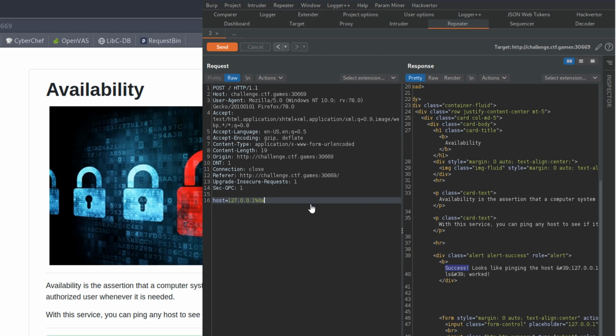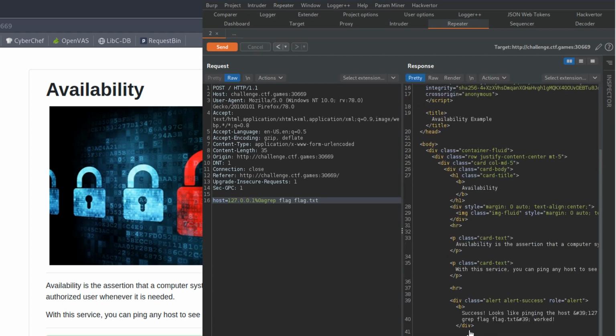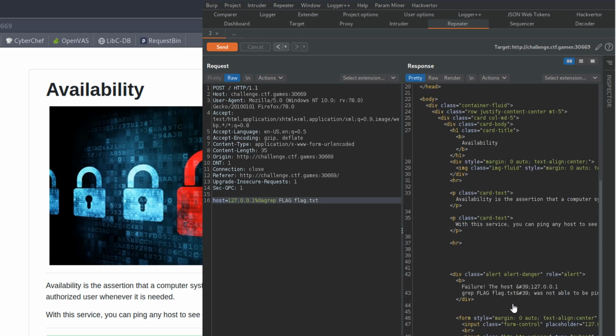So instead of doing ls here, what we could do is grep out flag from flag.txt, and if we send that off, you'll see we got success, looked like pinging the host, and grep flag.txt works. So we're grepping for the word flag in flag.txt. Now if we change this to flag in capital letters, we get back a message to say that it failed. So this message, success or failure, will allow us to determine what's in the flag.